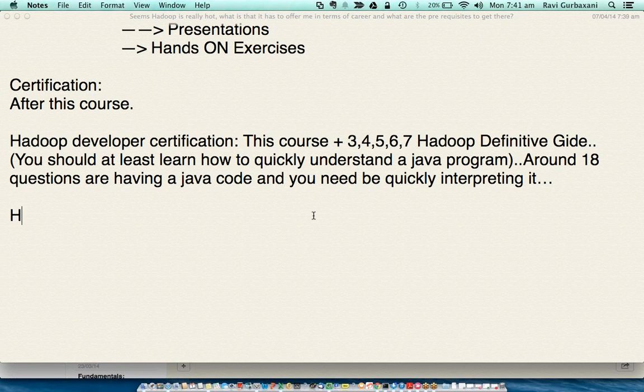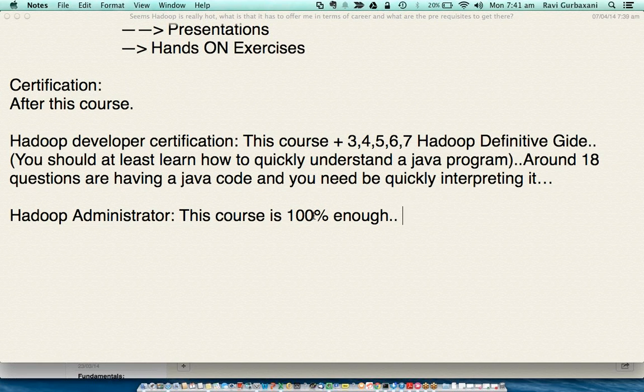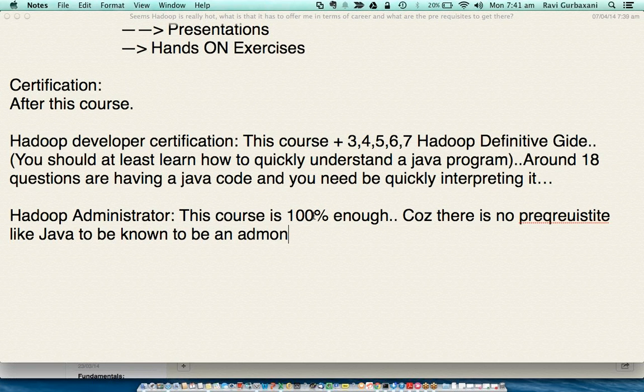Got it? That is for Hadoop developer. For Hadoop administrator, this course is 100% because there is no prerequisite like Java. Developer, non-developer and admin. Got it?